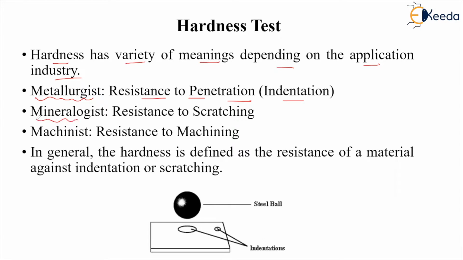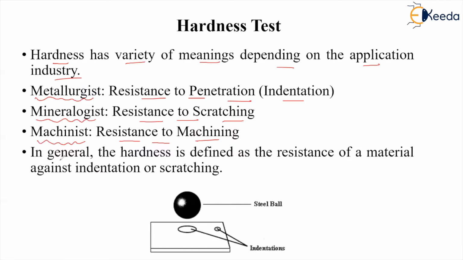If you are a mineralogist, then you say that resistance to scratching is the hardness. If the material can resist the scratching, then it is a hard material. And another material which is not resisting the scratching, or resisting it less, is called a low hardness material. And if you are a machinist, then you say that resistance to machining is the hardness. If a material is easily machined, that is, it is soft, it is a less hard material, hardness is less. And if it is machined with difficulty, then its hardness is higher.